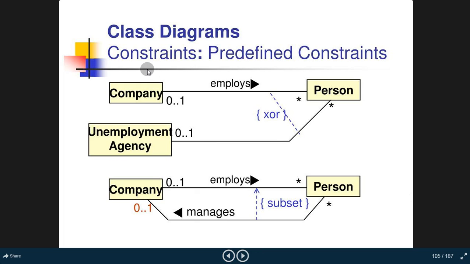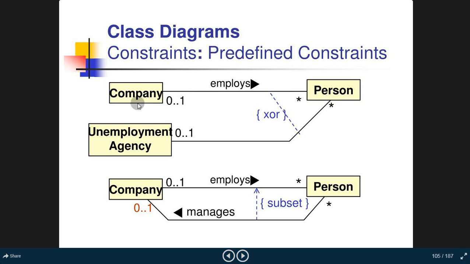Okay, now for predefined constraints: company, employees, person. Okay, unemployed agency. When the predefined constraint is working out, this is an unemployed agency that is also related to the person. Now the person class is related to the company and the unemployed agency through a link.